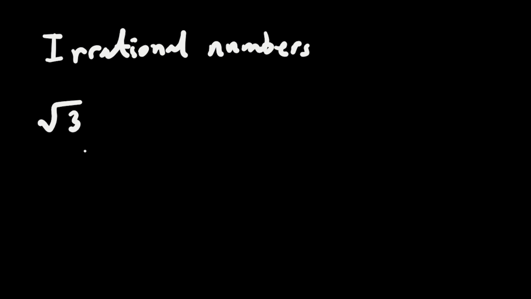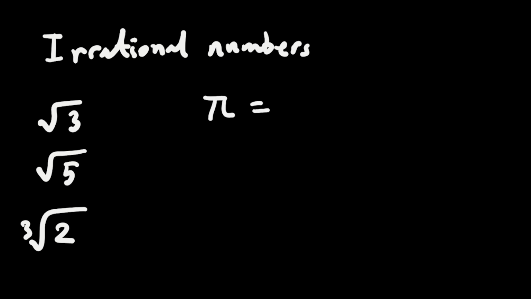Or we have root of 5. Root of 5, we cannot get it out from the square root, so it's an irrational number too. Or we have the third root of 2, we cannot get the 2 out from the third root, so it's an irrational number.